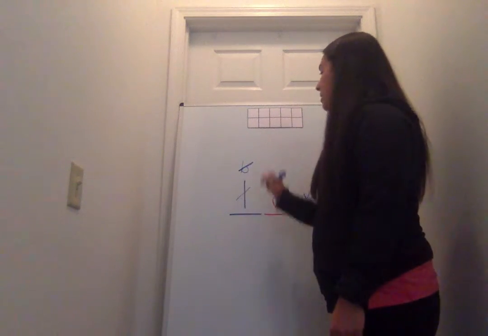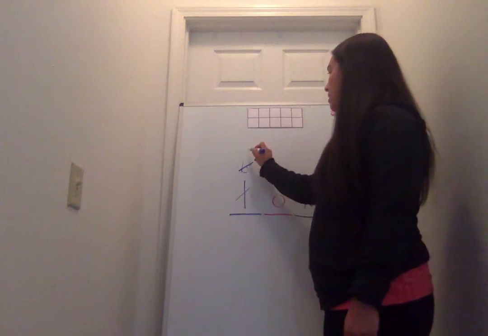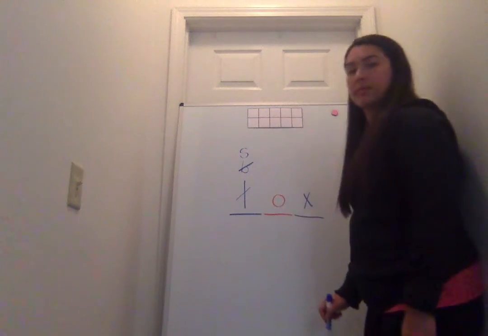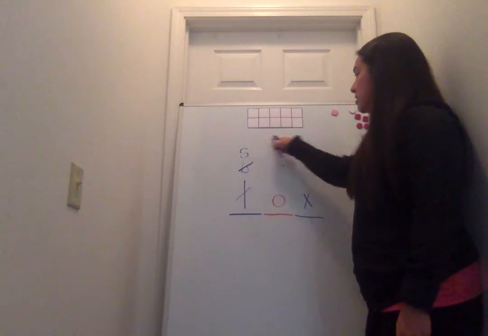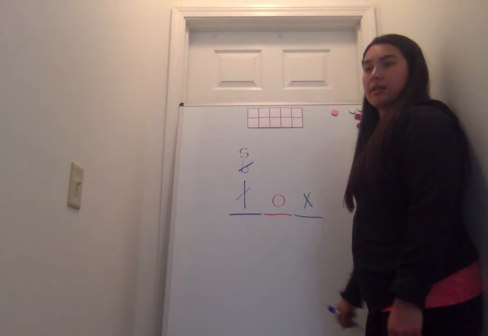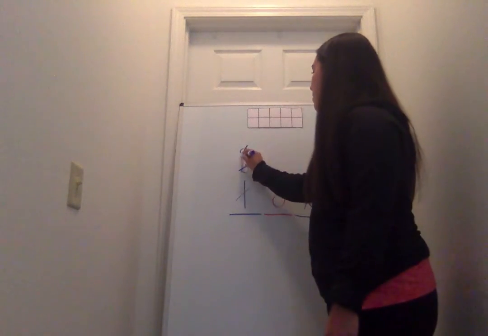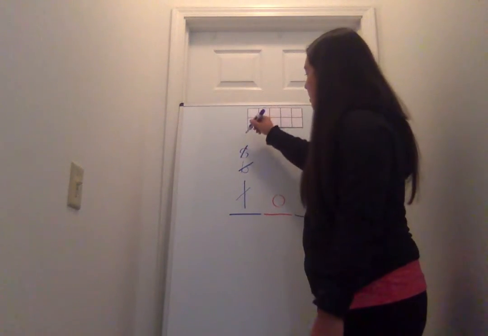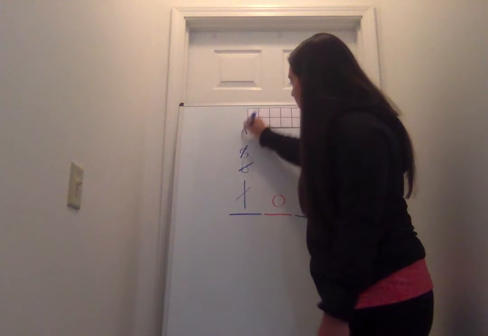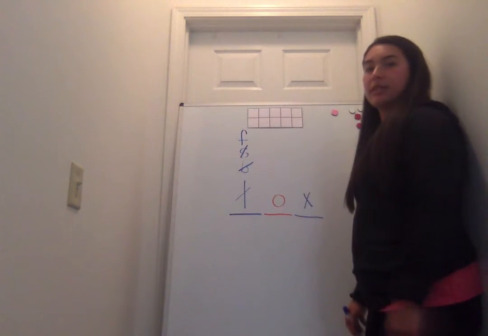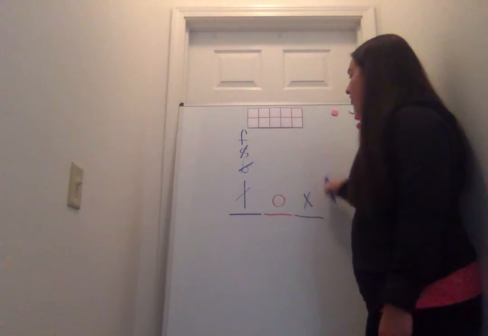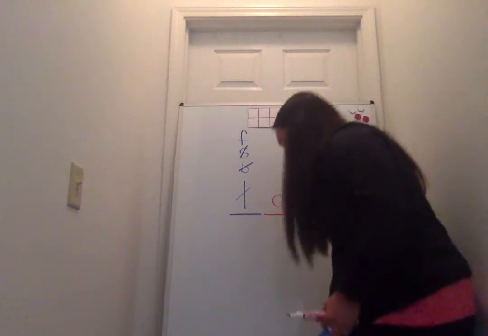Get rid of the b and put in a s. Socks. Your word is socks. Get rid of the s and put in a f. What's the new word? Fox. Great job.